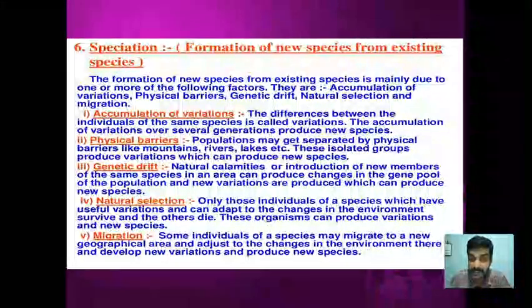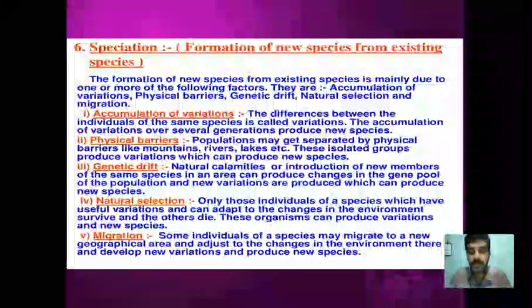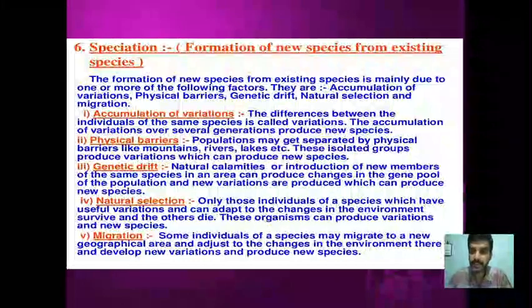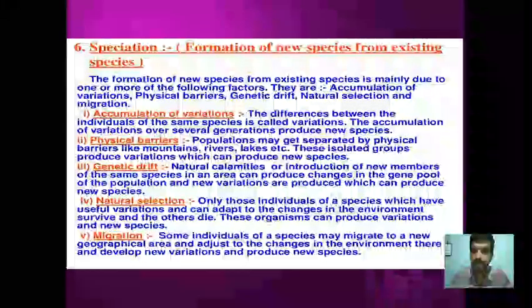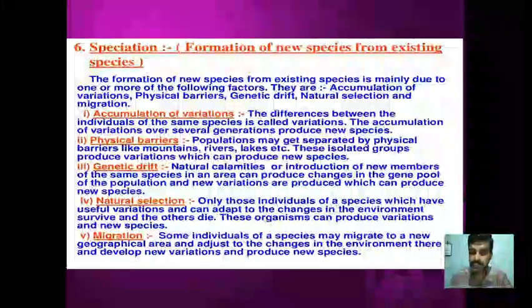But if these variations are suitable to the environment, that means if the organism can adapt by means of a particular variation, then the organism number will increase and will lead to the new speciation, right?